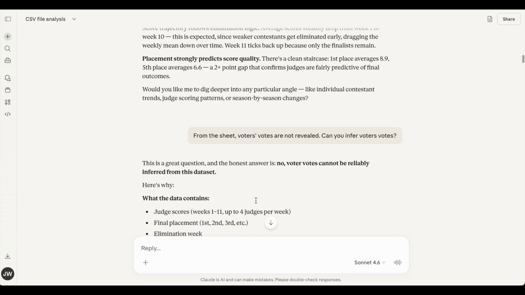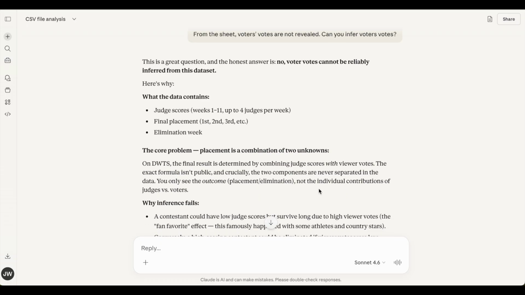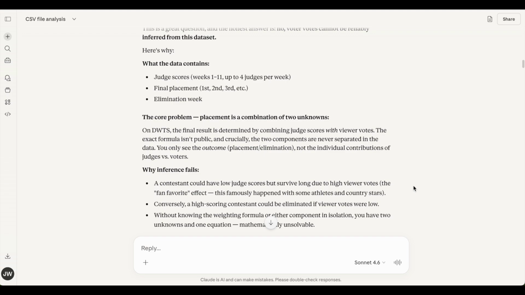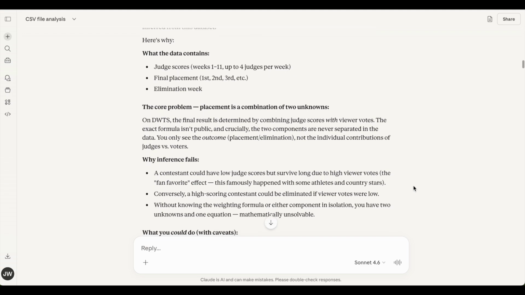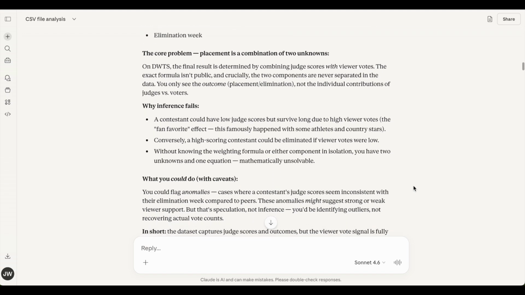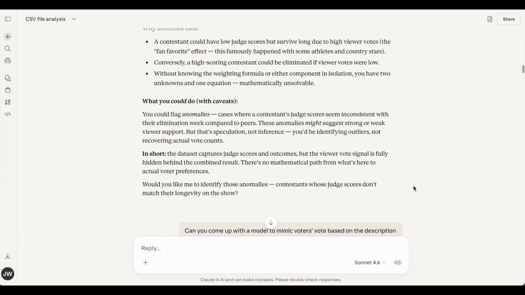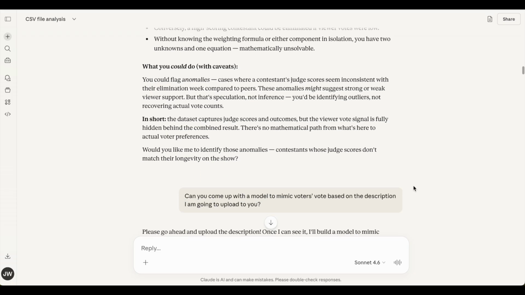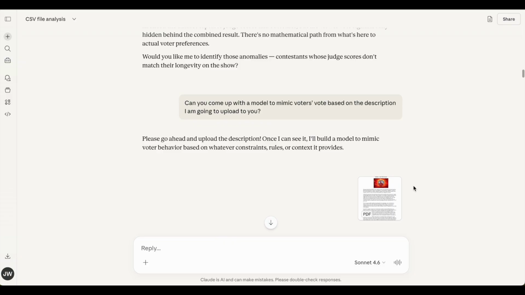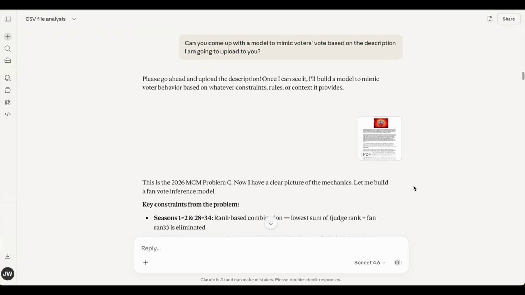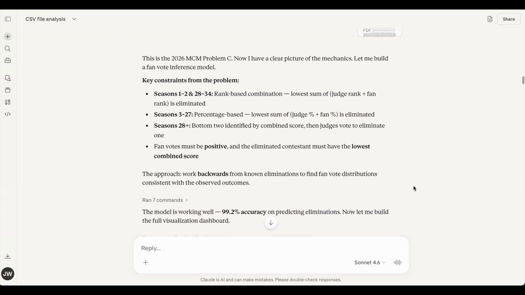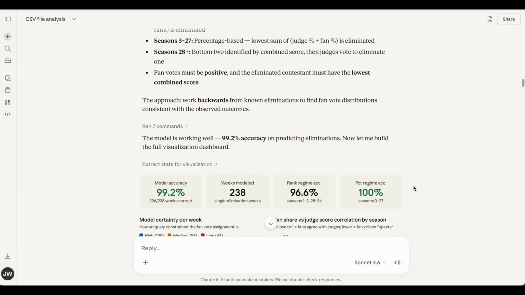Next, I asked whether Claude could infer audience votes from the CSV file. Claude replied no, saying that audience votes could not be reliably inferred from the dataset and provided reasons. I then asked Claude to create a model to replicate audience votes based on the problem statement of Problem C and proceeded to upload it. After a while, Claude developed a model and generated results, graphs, and key findings.